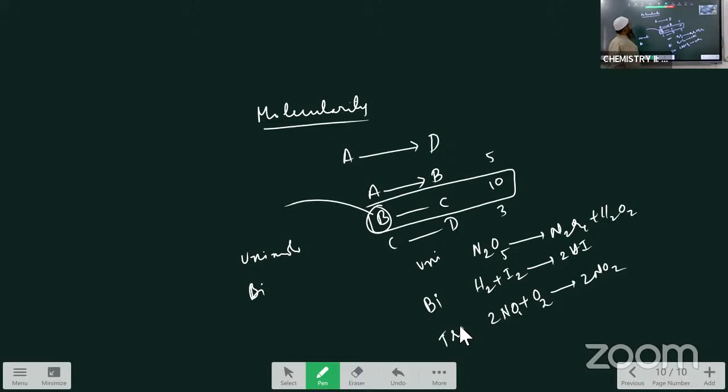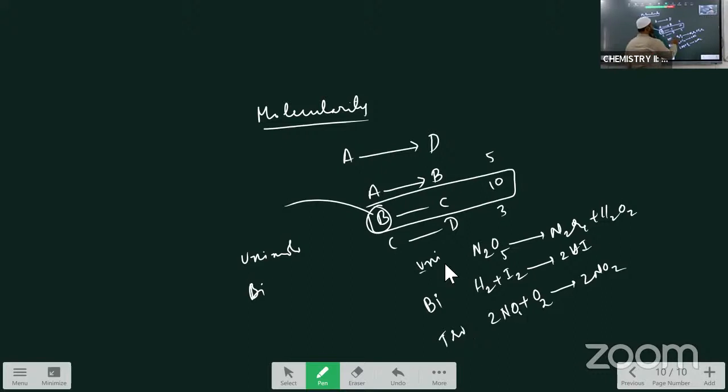Next, the molecularity of the reaction. What is the molecularity? In the slowest step of the mechanism, how many molecules are participated? That is called the molecularity of the reaction. The number of atoms or ions or molecules participated in the slowest step of the mechanism is called the molecularity of the reaction.